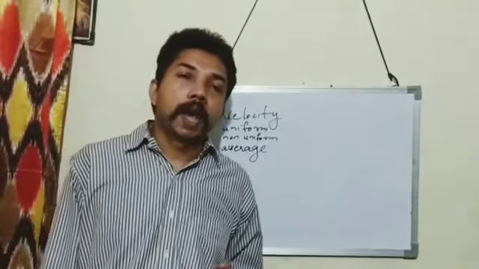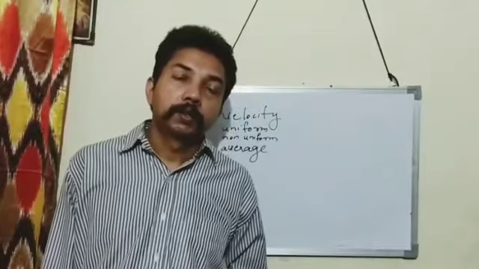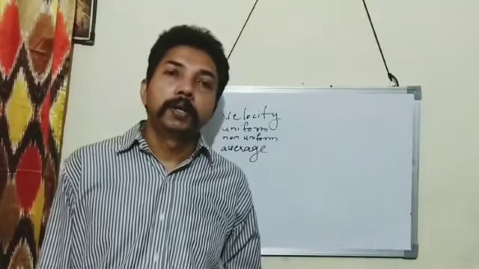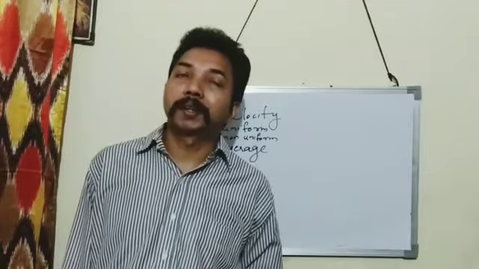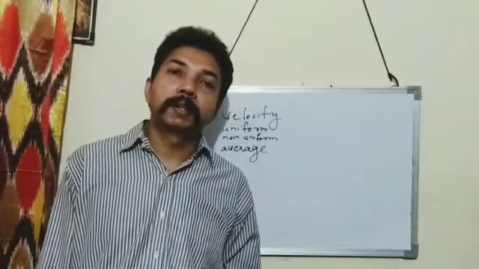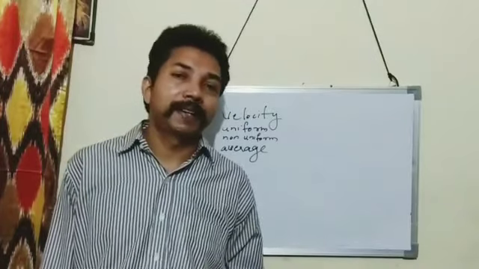Now the next is average velocity. So average velocity is the ratio of displacement to the total time taken. Average velocity is the ratio of displacement to the total time taken.